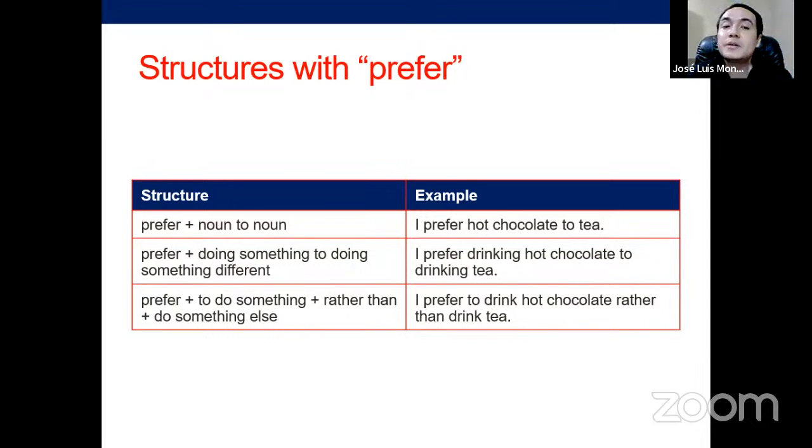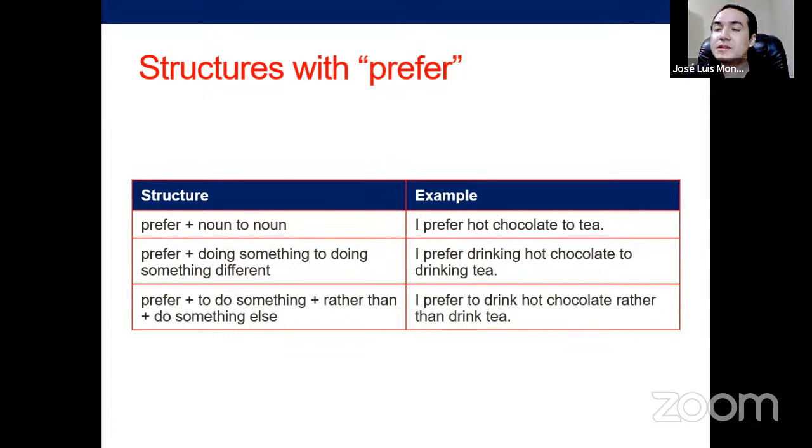Then prefer plus gerund to gerund. I prefer drinking hot chocolate to drinking tea. I prefer staying home to going to a party. I prefer doing this to doing that. Easy, same logic, gerunds. And finally, when you use infinitives, it's a bit different. You have the infinitive, then you have rather than, and then you have the base form. So it says, I prefer to drink hot chocolate rather than drink tea.